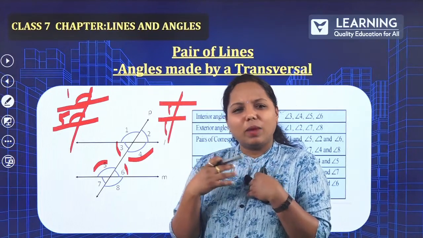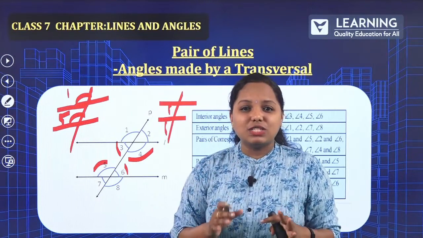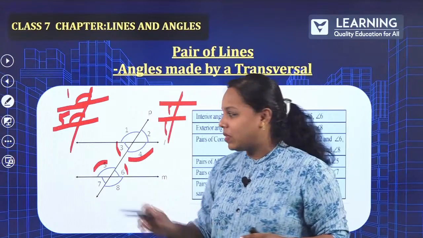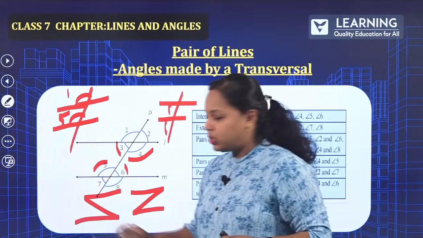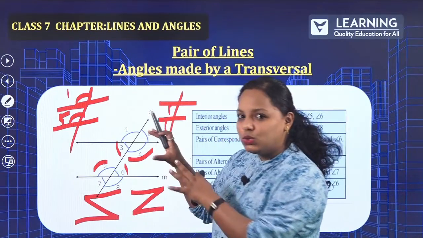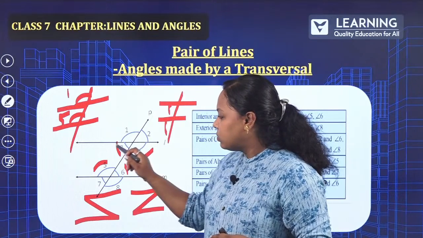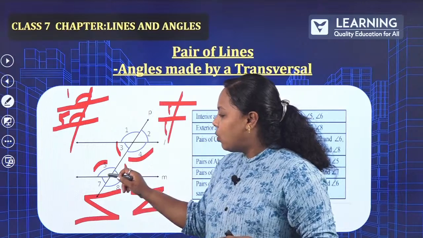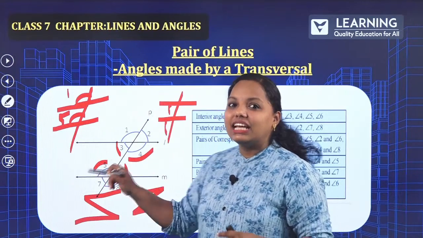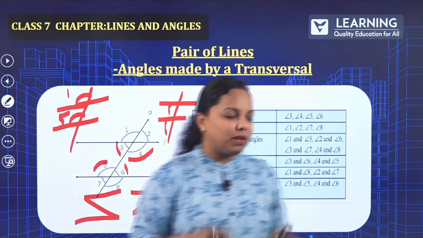So, let me go back to my school days. Alternate angle is one of my favorite angles because it is so easy to identify. Now, something which is in Z shape or reverse Z shape. I hope you are able to zoom it over here, right? So, now 3 and 6, yes, it is in Z shape. And next 4 and 5, yes, it is in reverse Z shape. So, alternate: Z shape, reverse Z shape, easy method.